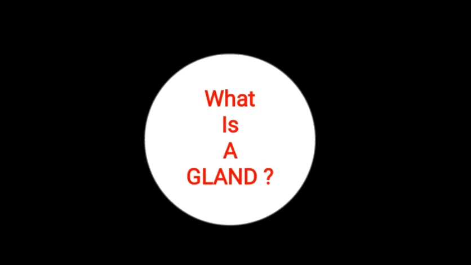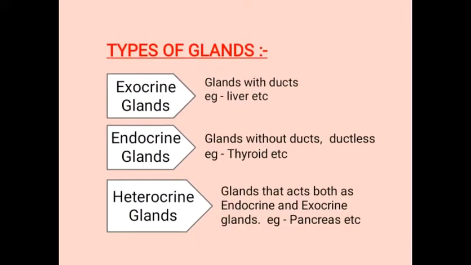Types of glands. There are three types of gland: exocrine gland, endocrine gland and heterocrine gland. What are exocrine glands? Glands which have ducts are called exocrine glands. Exocrine glands secrete enzymes, and these enzymes are passed to the body part through ducts. Examples of exocrine glands are liver, oil glands, etc.